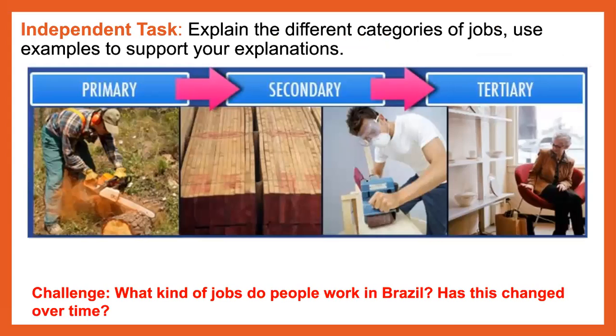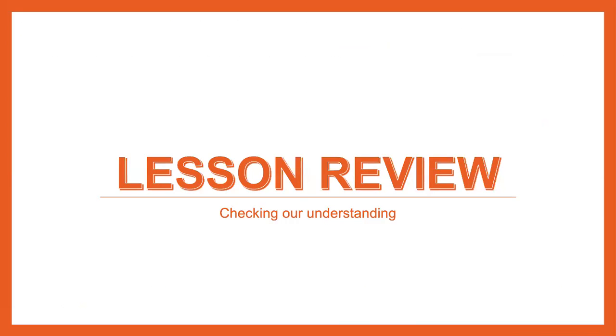So I want you to be able to explain the different types of jobs and use examples to support your explanations. What types of jobs do people do in the primary sector? What types of jobs do people do in the secondary sector? And what types of jobs do people do in the tertiary sector? Your challenge is to think about what kind of jobs people work in Brazil and how this has changed over time. So well done for thinking about the different types of jobs that are done in Brazil. And I hope that you were able to write in your task why the jobs have changed over time, why there has been an increase in jobs in the service sector, and a decrease in jobs in the agricultural, primary sector.